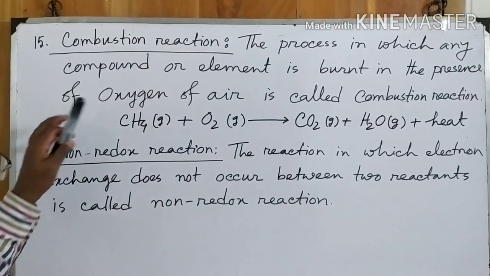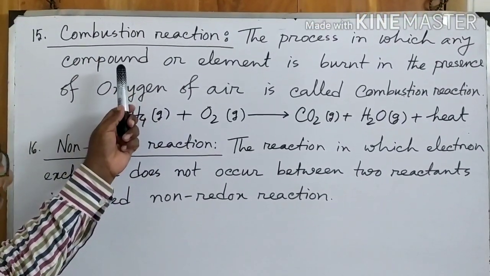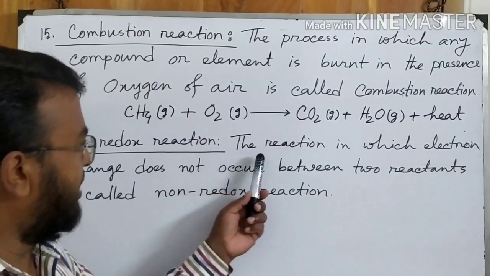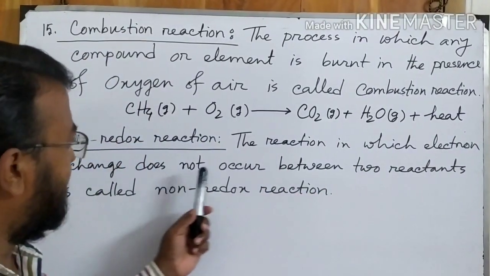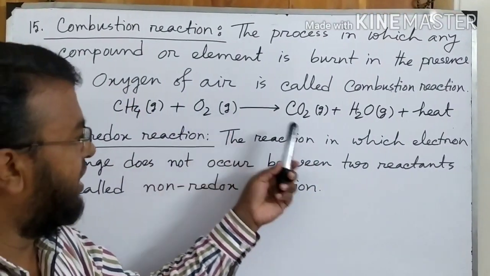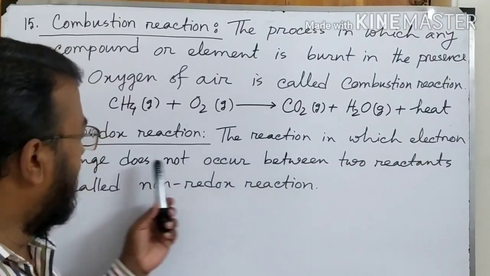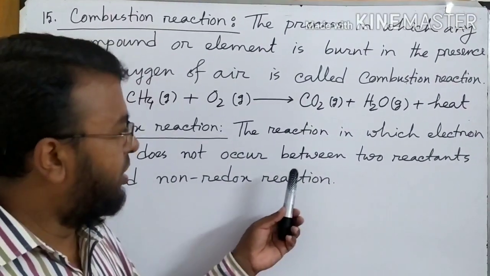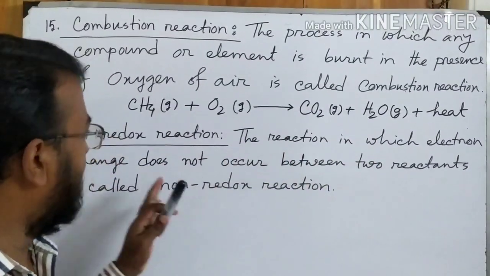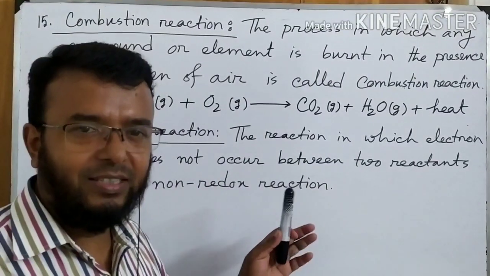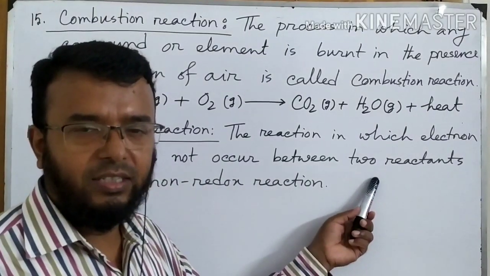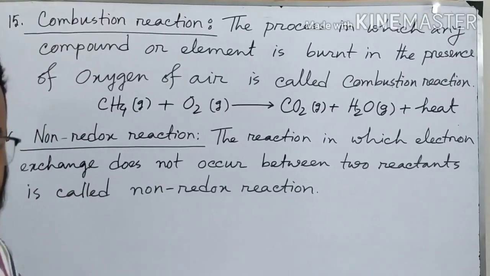Now this finishes the redox reaction. All types of redox reaction I have told. Now non-redox reaction. Everybody see that in non-redox reaction, the reaction in which electron exchange does not occur between two reactants. So up to the combustion reaction, we have seen that in all the reactions there was electron transformation or electron exchange between two reactants. One reactant donates electron and another reactant receives electrons. Now in non-redox reaction, this type of electron exchange does not occur between two reactants. This type of reaction is called non-redox reaction.